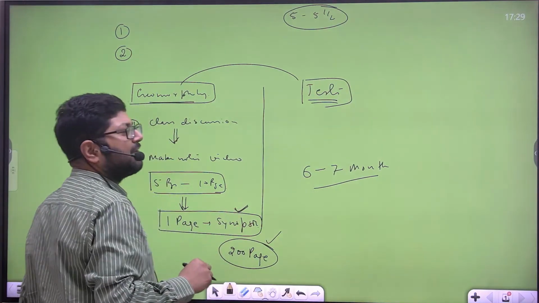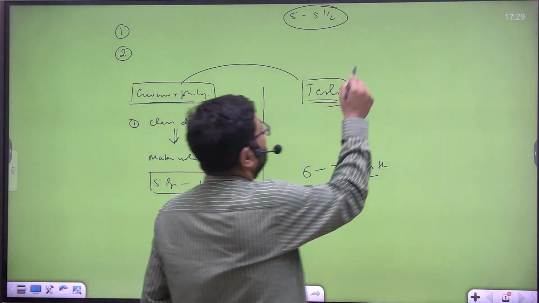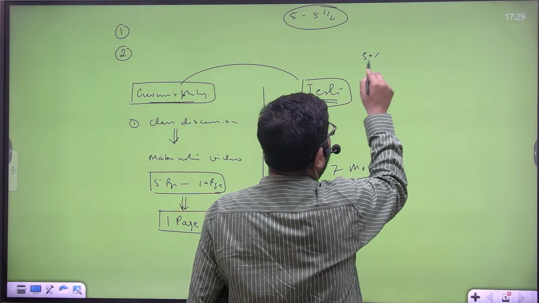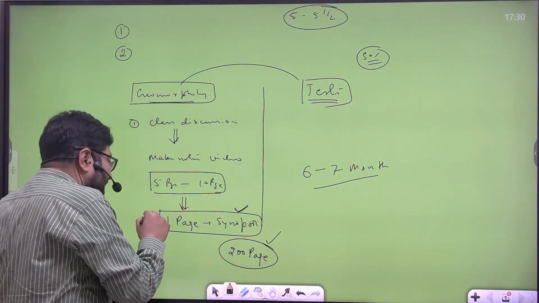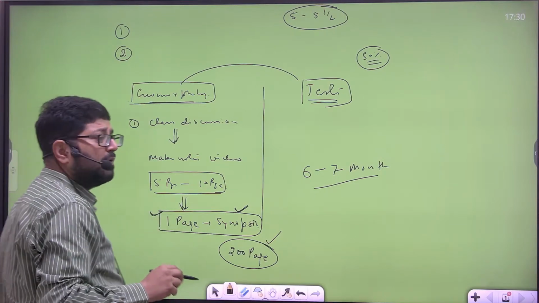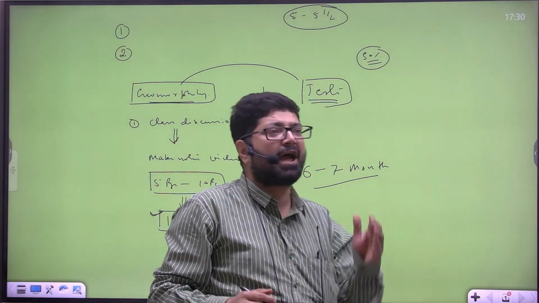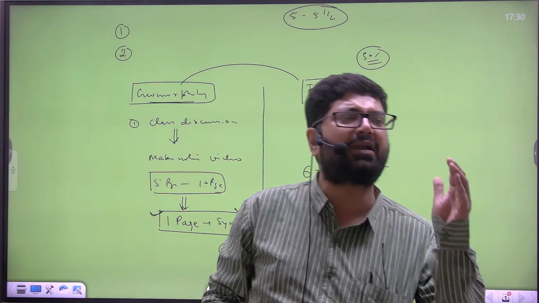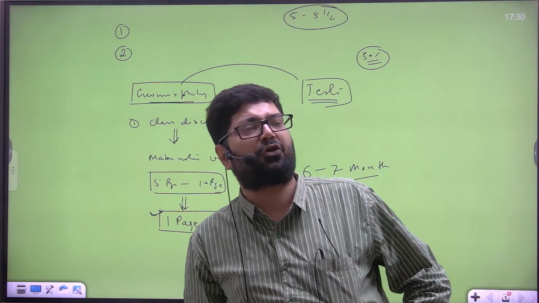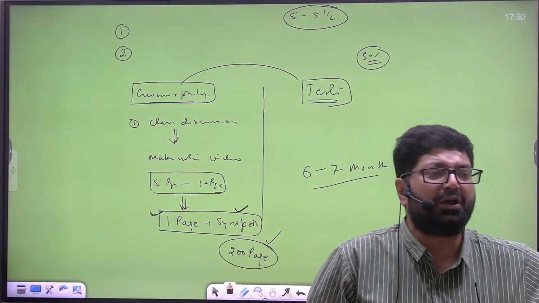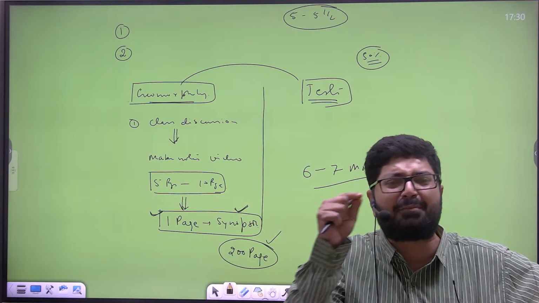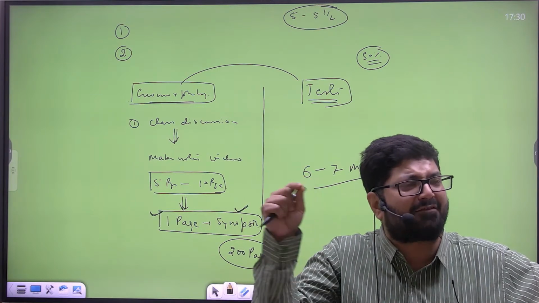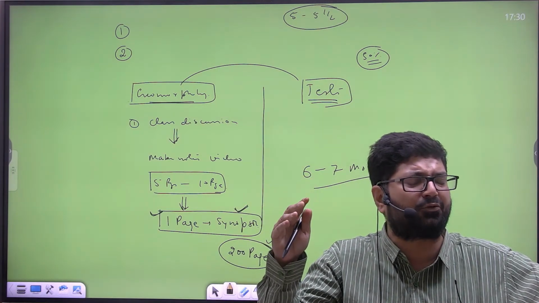So when you write the test, you will find the importance of this synopsis. If you have made the synopsis, 50% of the writing skill work is already done. Here, while making the synopsis, I will tell you, like any other subject, every subject has its own terminology. Geography is also having its own terminology. People, initially, are in a habit of using the layman's language. Layman's language reveals that you are not a student of geography.